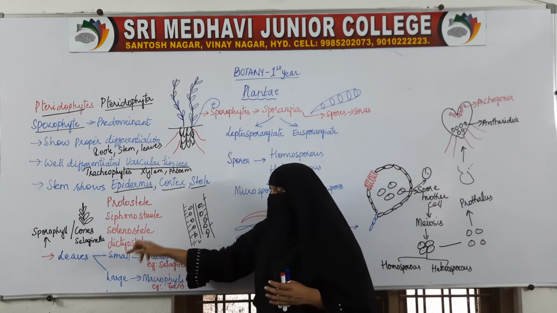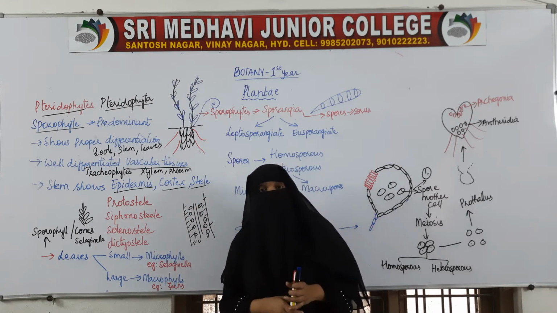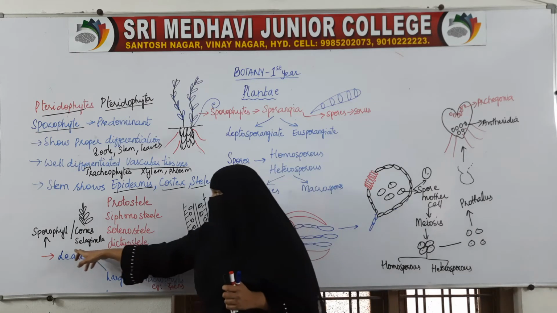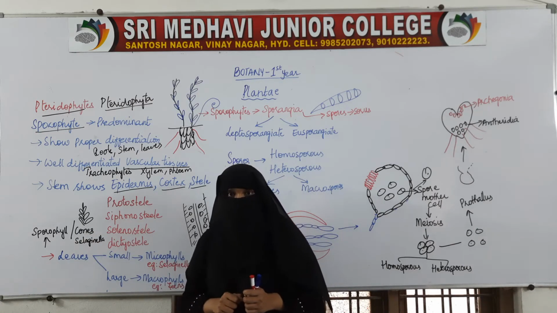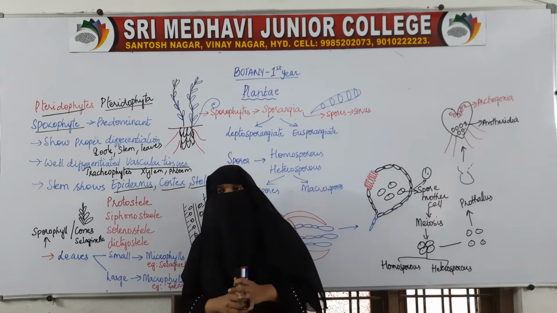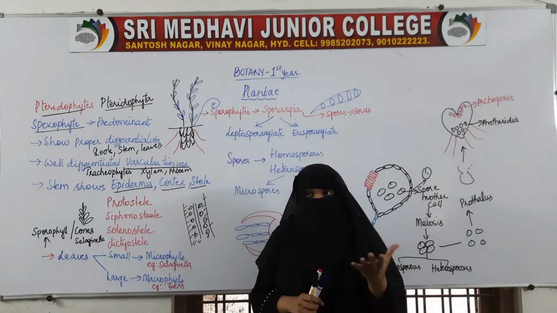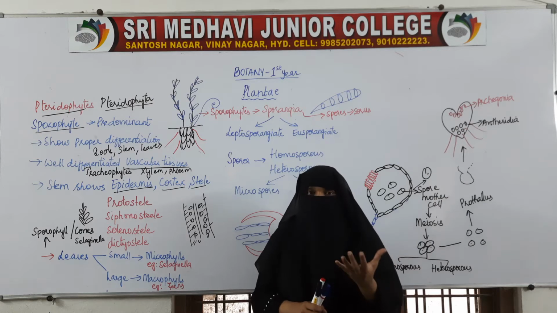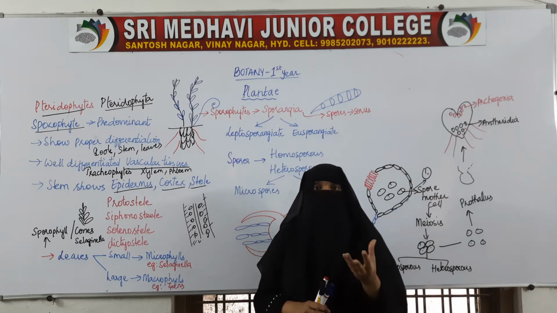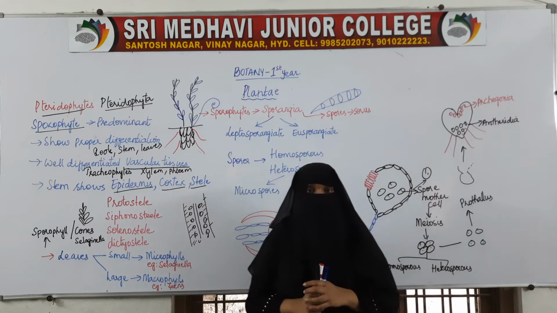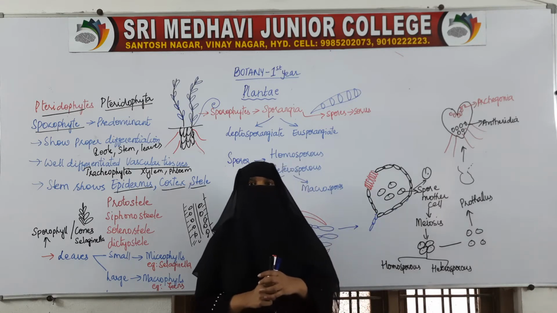Now coming to the leaves. Here the leaves are called sporophylls. The leaves bear structures: inside the leaf, spores will be produced. Inside the leaf there is a structure called the sporangium, which produces the spores. Where is that sporangium present? Inside the leaves.